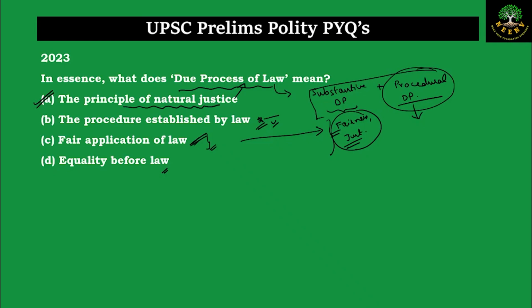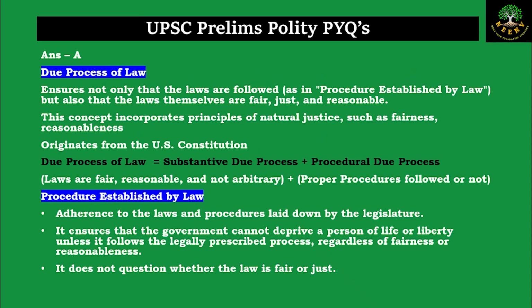Now let us look at the in-depth explanation. Due process of law ensures that the laws are not simply followed. Simply following the laws is the procedure established by law. So due process is not just that the laws are simply followed, but we also check whether the laws themselves are fair, just, and reasonable enough. So this will be considered.